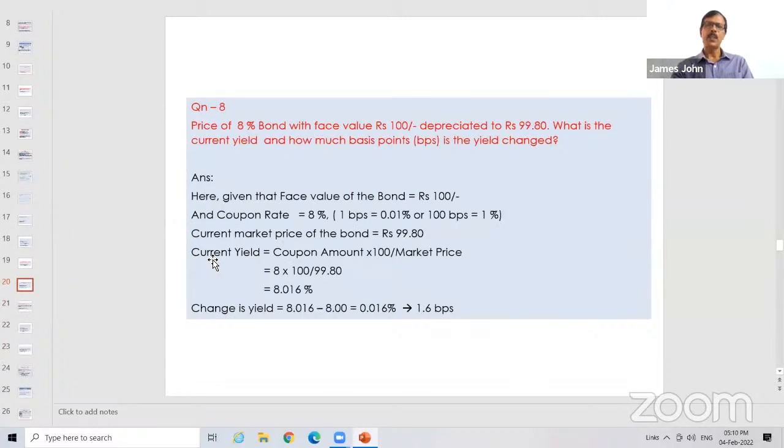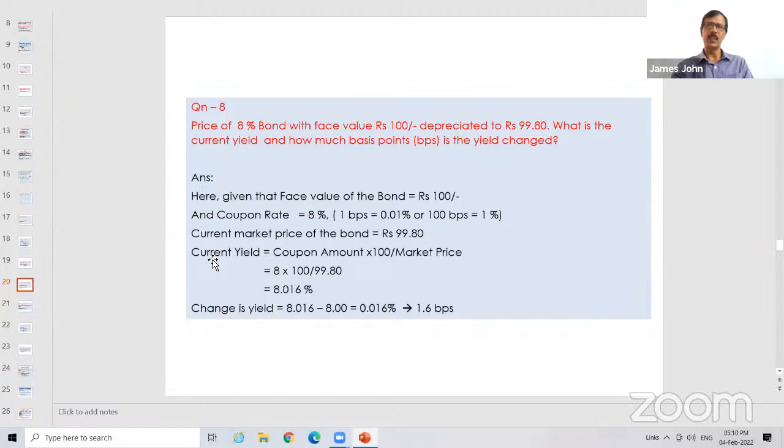Look at this. The price of an 8% bond with face value 100 depreciated to 99.80. What is the current yield, and by how many basis points has the yield changed? The face value of the bond is 100, and its coupon rate is 8%. This has depreciated to 99.8. What is the current yield? Apply the formula: coupon amount into 100 by market price. That means 8 into 100 by 99.8, so you get the current yield as 8.016.